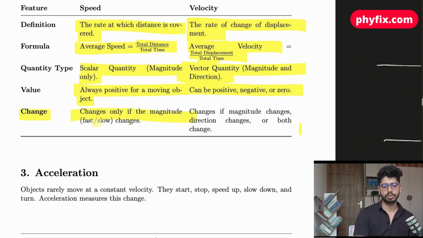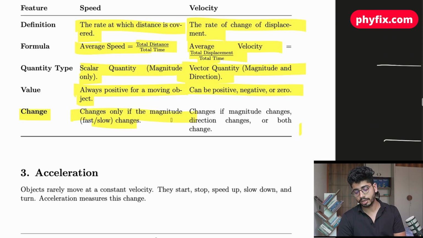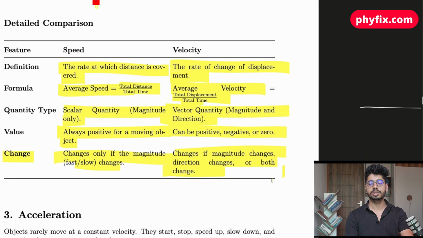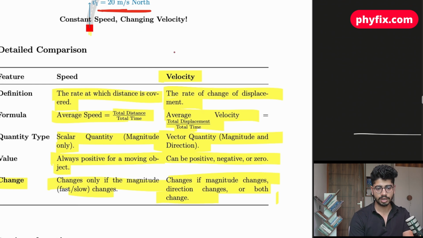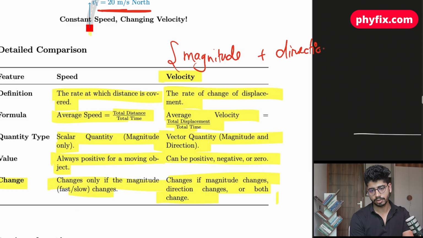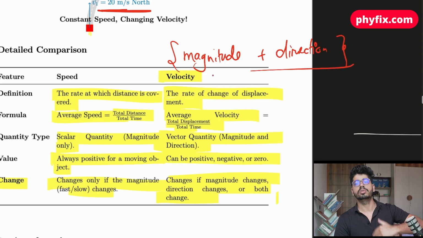The speed is only going to change when the magnitude changes, like when 20 becomes 30, so the speed goes up. But the velocity will change if the direction of the car changes, and also if the magnitude changes, because velocity is a vector quantity. Vector quantity means that it has both magnitude as well as direction. If either of them changes, that quantity changes. So the velocity changes if the direction changes. That you have to keep in mind.